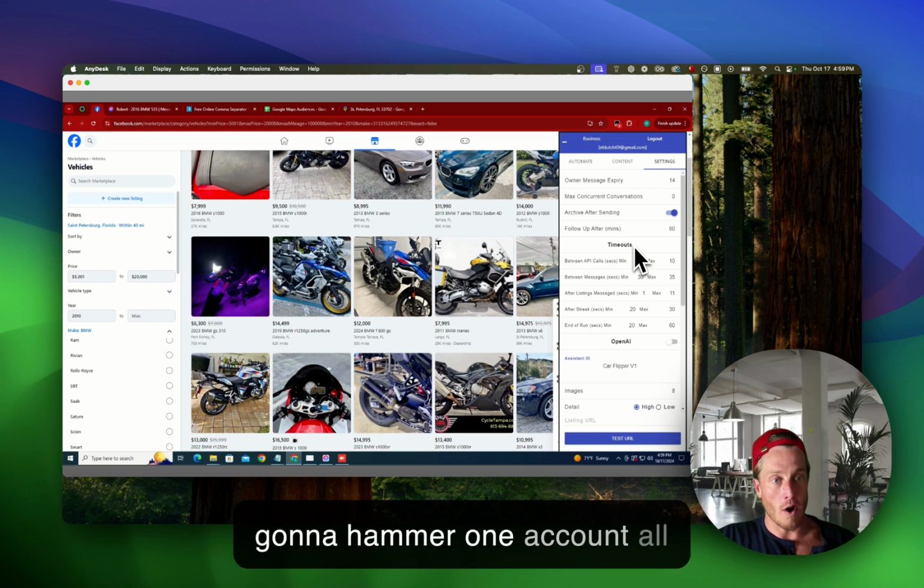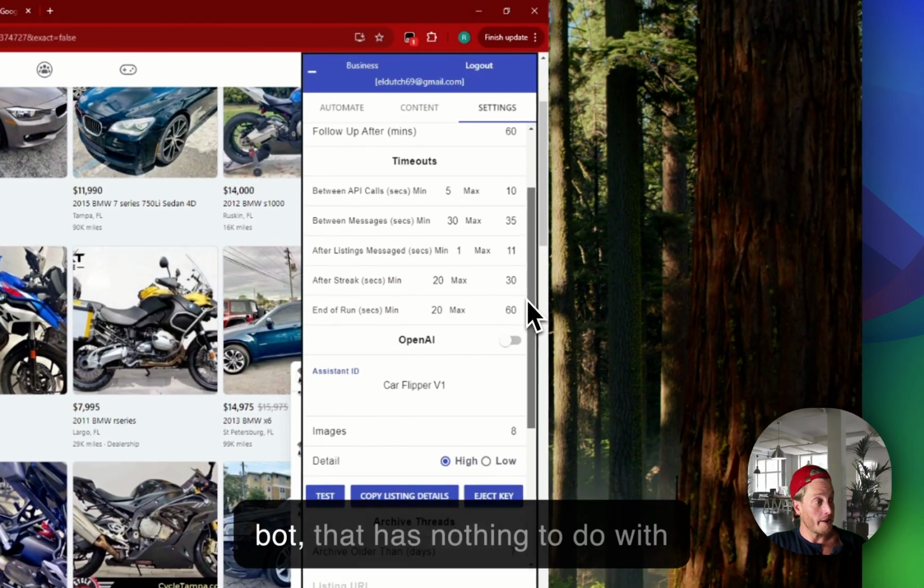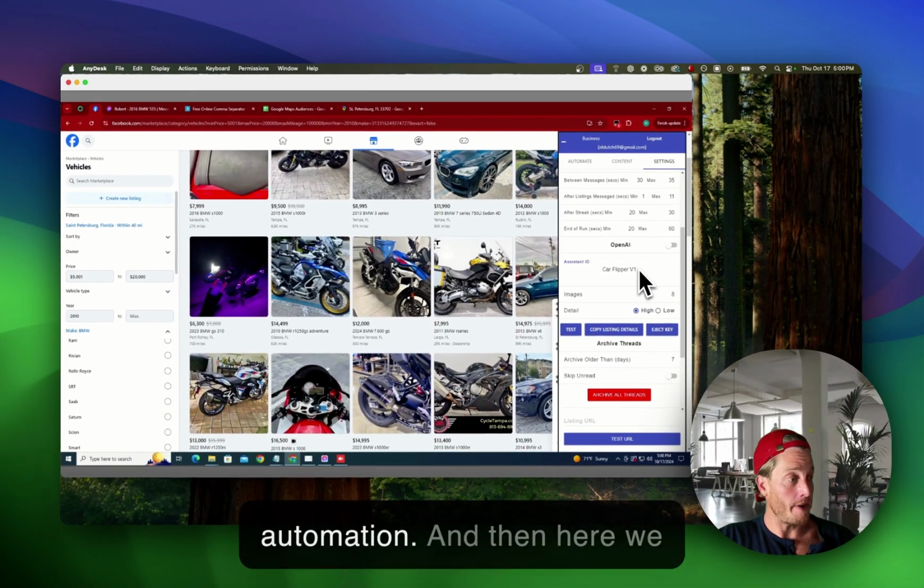If you're going to hammer one account all day, you are going to get banned. But that has nothing to do with the bot. That has to do with you not understanding how to use automation.